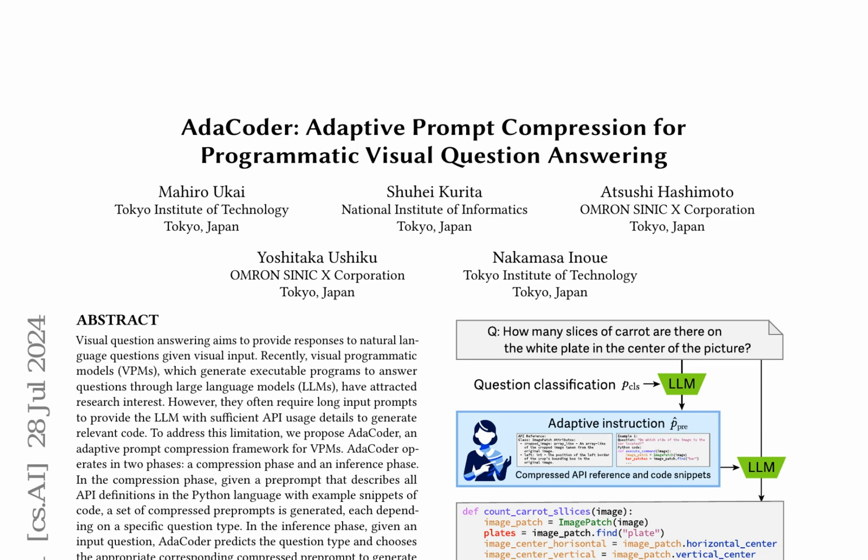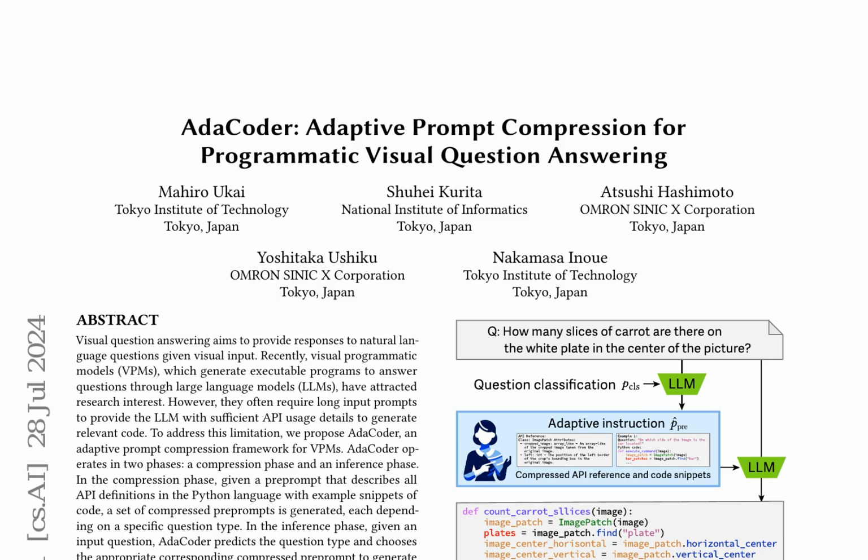AdaCoder is a novel adaptive prompt compression framework designed for visual programmatic models, which generate executable programs to answer questions through large language models. The framework operates in two phases, compression and inference. In the compression phase, a set of compressed preprompts is generated, each dependent on a specific question type, from a preprompt that describes all API definitions in the Python language with example snippets of code.